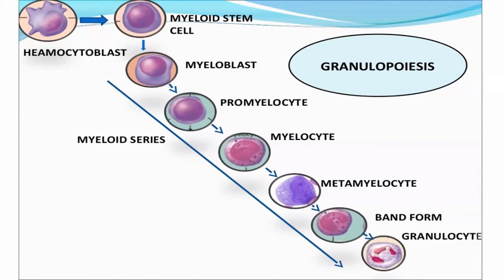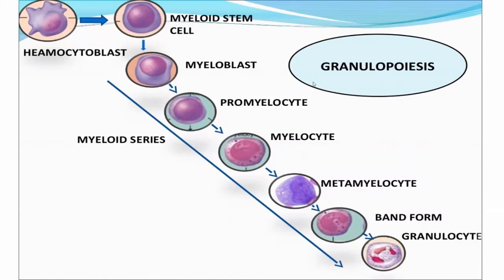But this is the development of the cells which are granulocytes, including eosinophils, basophils, and neutrophils. Neutrophils, basophils, and eosinophils, these three types of WBC are granulocytes. They have specific granules in their cytoplasm. That's why they are considered granulocytes, while monocytes and lymphocytes, these two are the agranulocytes. They do not possess specific granules. They do possess secondary granules, but they do not possess specific granules. That's why they are considered agranulocytes.